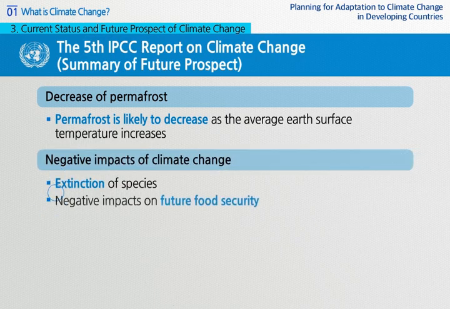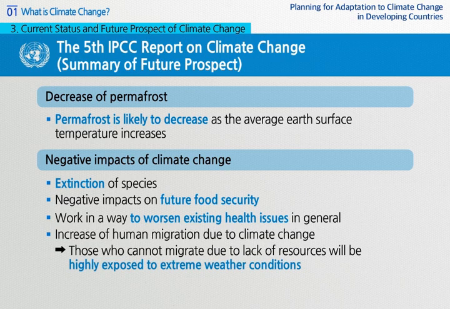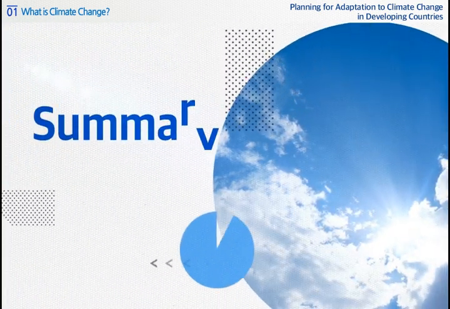Also, climate change will cause extinction of many species and affect future food security negatively. At the same time, it will work in a way to deteriorate existing health issues. Ultimately, migration of population will increase due to climate change. A certain part of population who cannot migrate due to lack of resources necessary for migration will be highly exposed to extreme weather conditions.